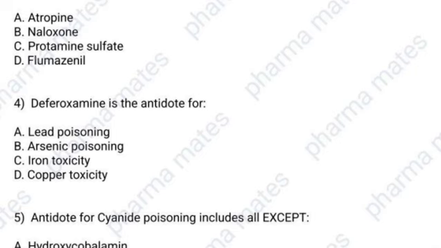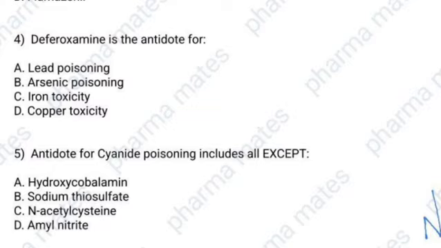Then what about chronic iron overload? We can give oral deferiprone. Okay. Then the antidote for copper toxicity is penicillamine. In case of arsenic poisoning, we use British anti-lewisite. Then lead poisoning we already discussed.